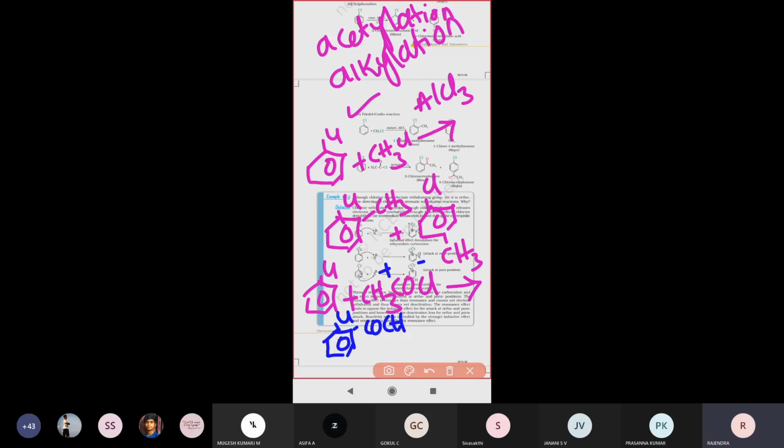COCH3 will be directed at the ortho position, and in another compound Cl and COCH3 will be directed at the para position. So these are the major compounds of the Friedel-Crafts alkylation and acylation reactions.